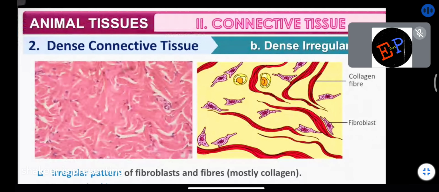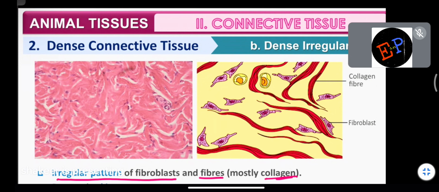Then we are studying dense irregular connective tissues. Irregular pattern of fibroblasts and fibers. There is no regular pattern here, there is an irregular pattern and mostly it is made up of collagen. The fibroblasts are mostly collagen secreting fibroblasts. And where can you find them? In the skin. Connective tissue of the skin is made up of dense irregular connective tissue.